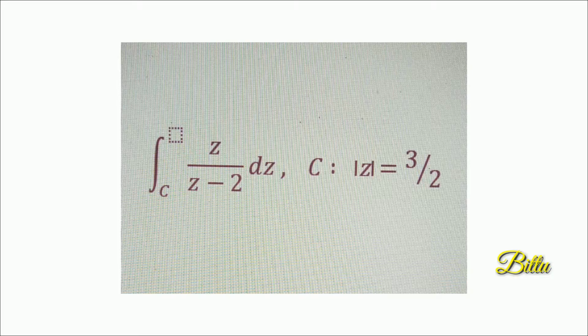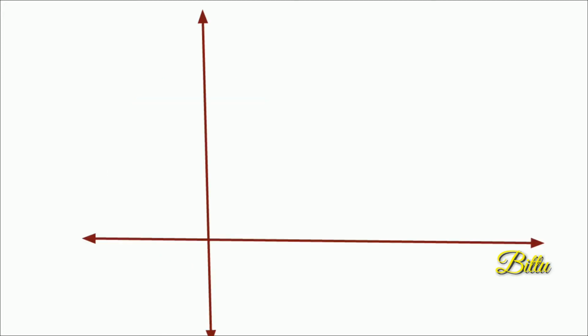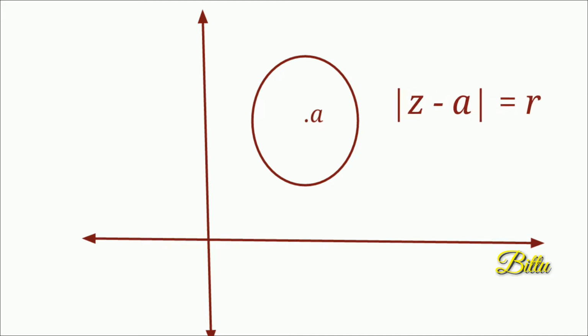In our syllabus, in most of the problems, C is a circle. We can say in 98% of the questions C is a circle. So we have to identify a circle in the complex plane. A circle is identified by its center and radius. Consider a circle with center a and radius r in the complex plane. Then the equation of the circle in the complex plane is |z - a| = r. So whenever you see |z - a| = r, you have to identify it as a circle with center a and radius r.